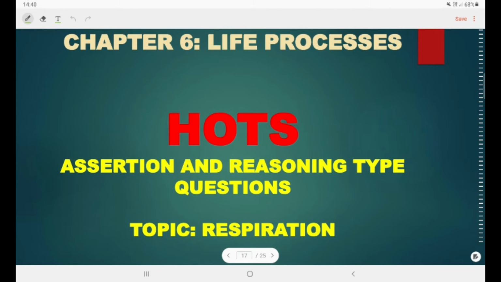Today we are going to discuss the assertion and reasoning type questions, which are higher order thinking skills, from the chapter life processes and the topic respiration. So let's get started with the questionnaire.